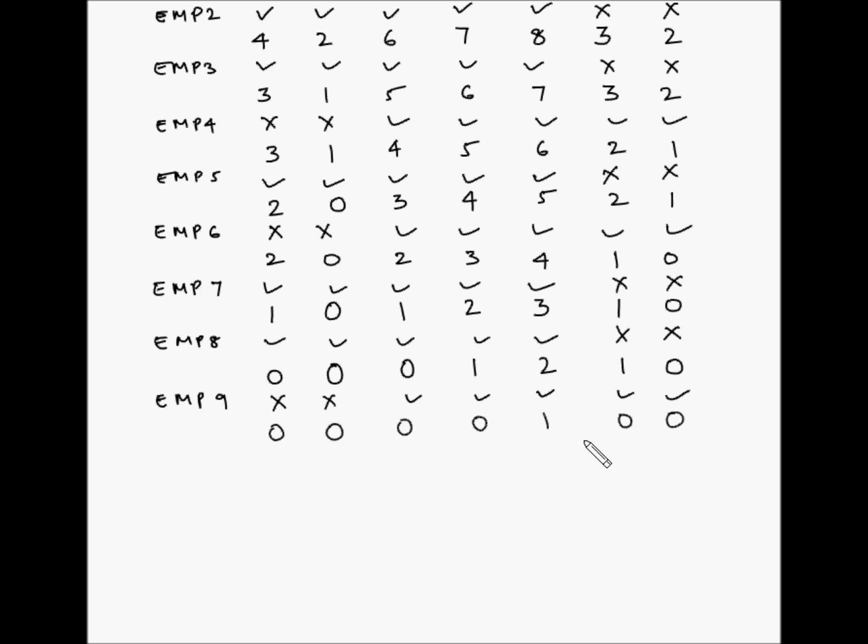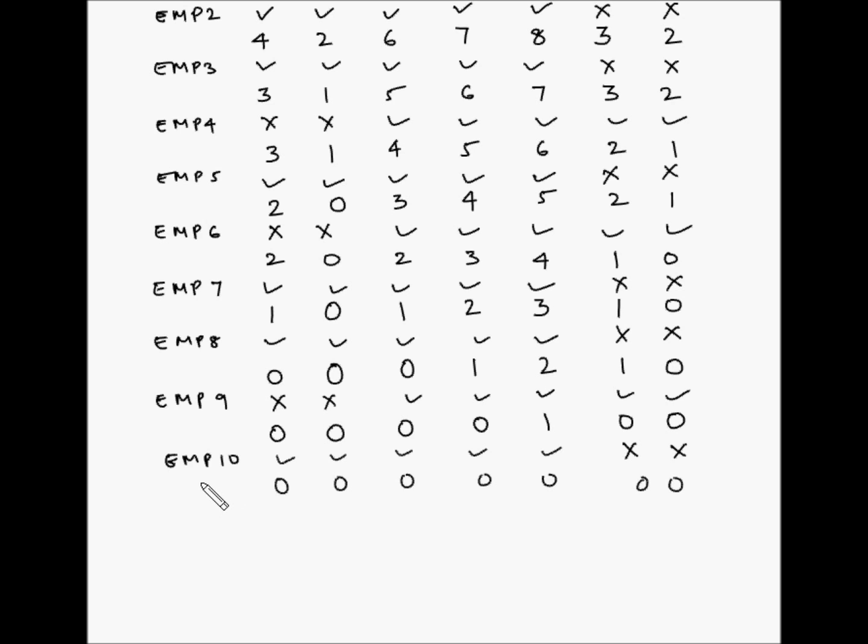However, since in these pairs we have Saturday and Sunday, and since Saturday and Sunday are given preference, employee number 10 will be given off on Saturday and Sunday, and he'll be working on all the remaining days. So now the net requirements become 0, 0, 0, 0, 0, 0 and 0.